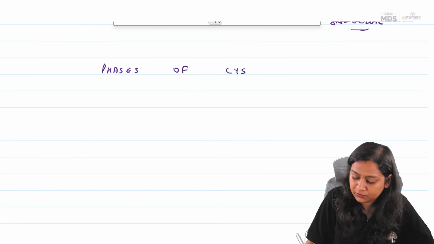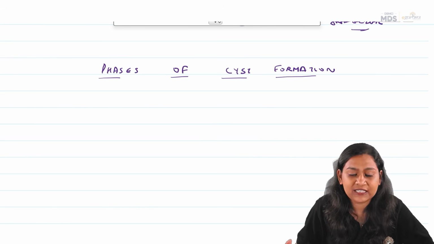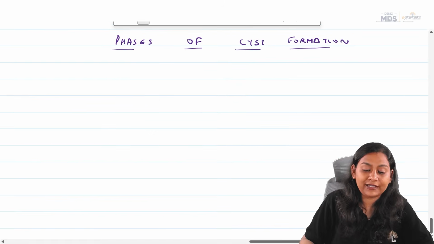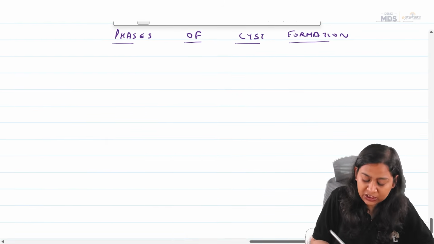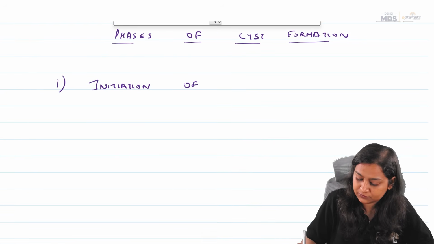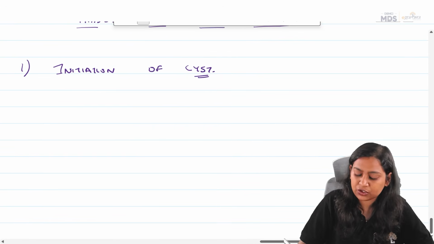Phases of cyst formation. As we know, first there is stimulation of HERS because of any dental caries or trauma. This is called the phase of initiation of cyst. We will see this with the help of a diagram, and it will be very clear.